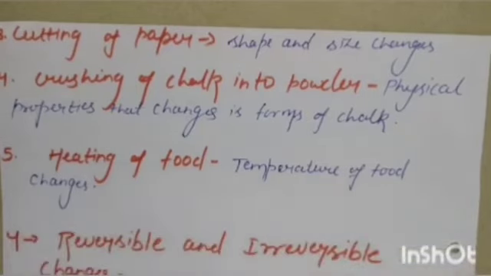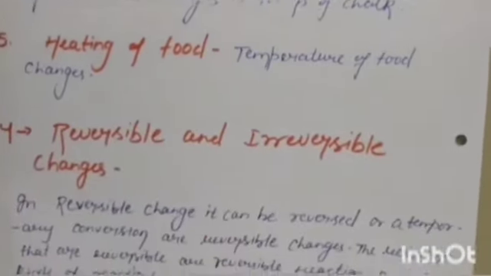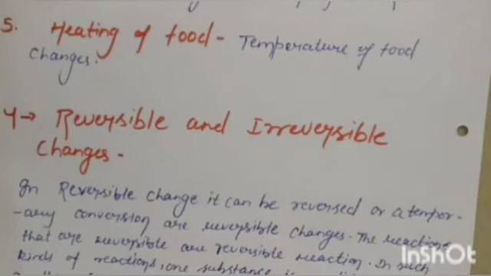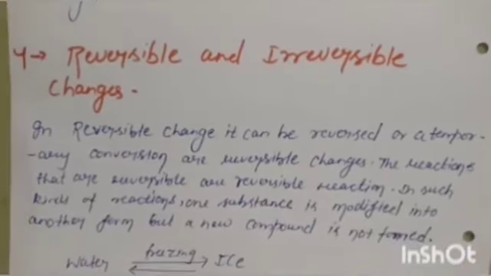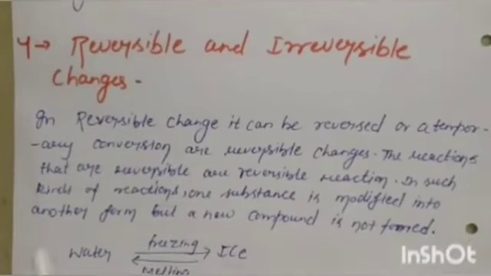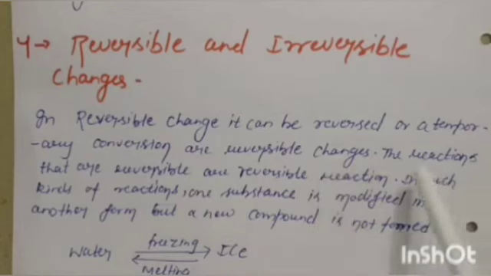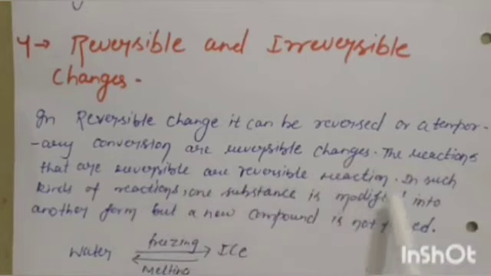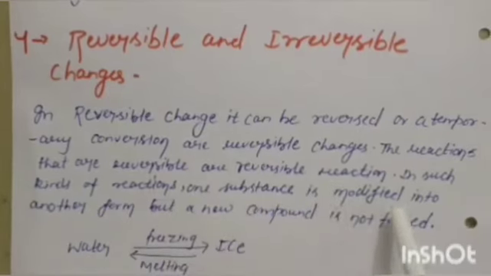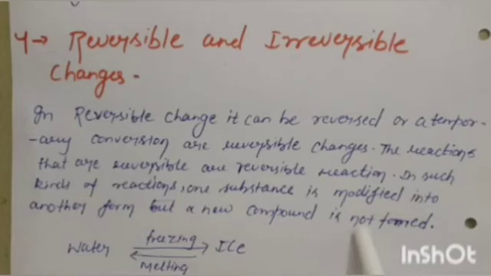Next, moving on to our fourth topic, that is reversible and irreversible change. In reversible change, the change can be reversed, or they are temporary conversions. These are reversible reactions. In such kinds of reactions, one substance is modified into another form, but a new compound is not formed.